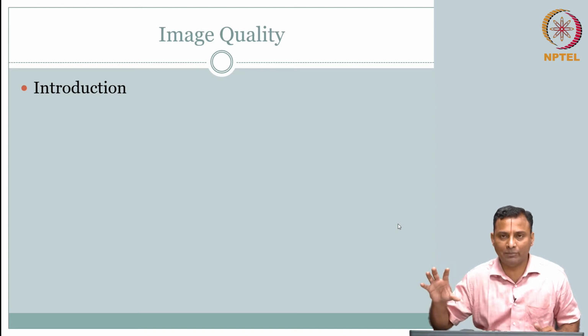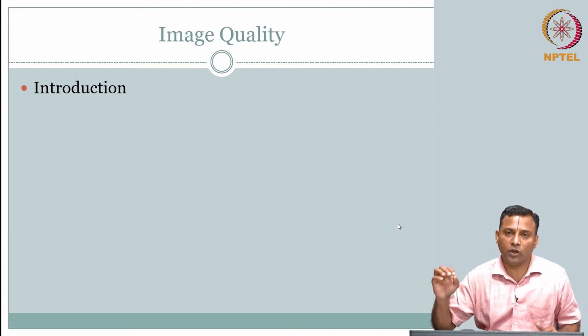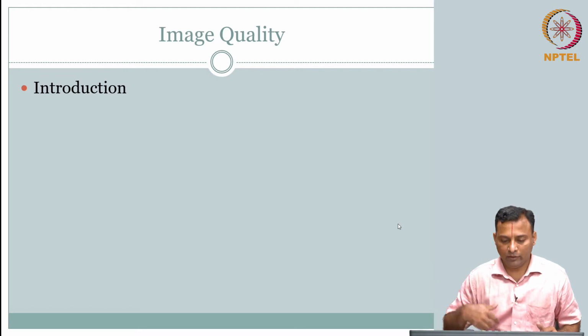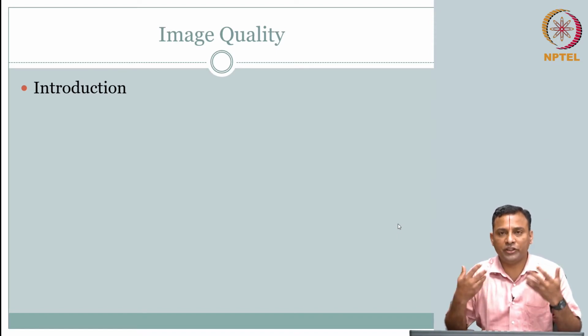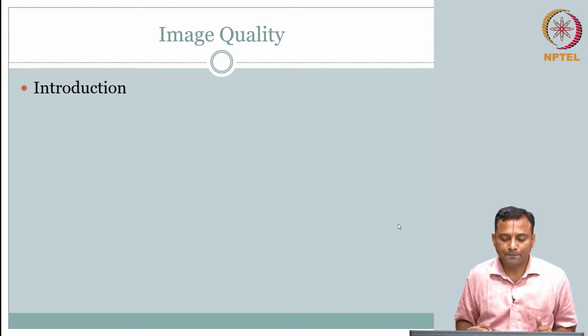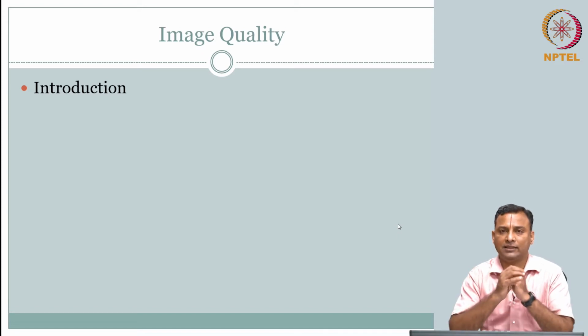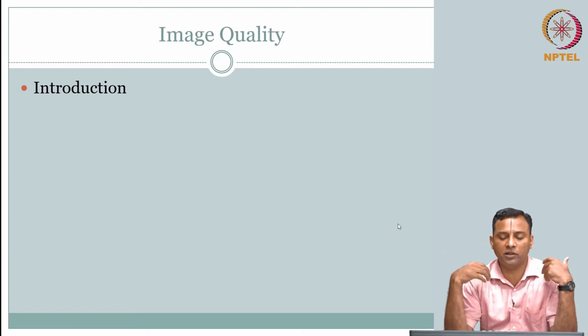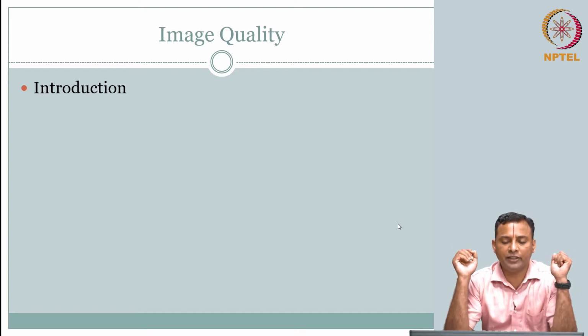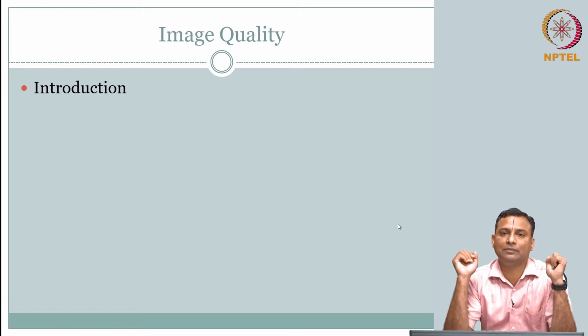So the output estimate should be as close as possible to the underlying 3D distribution of the body, with respect to mostly structural and functional aspects of the physiology, right? So now the question is, what is important? We need to study the system. When we study the system, we already talked about system impulse response, which helps us characterize the system.